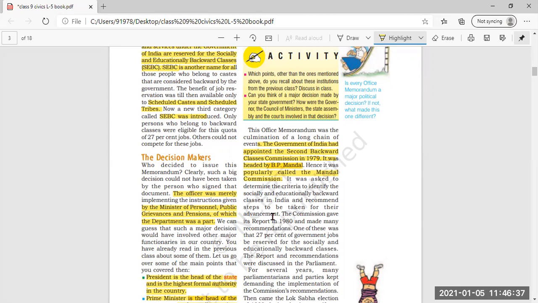It means major decisions were taken for their upliftment, also in this Mandal Commission. The commission gave its report in 1980 and made many recommendations. One of these was that 27% of government jobs be reserved for the socially and educationally backward classes.